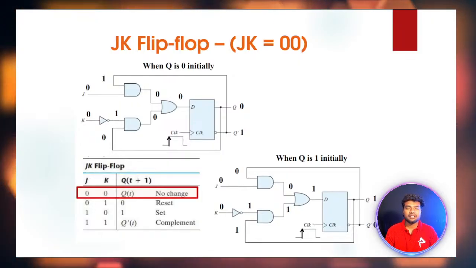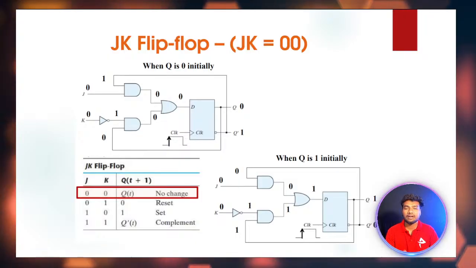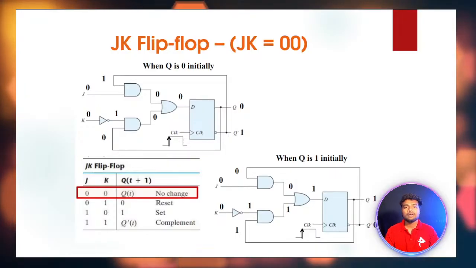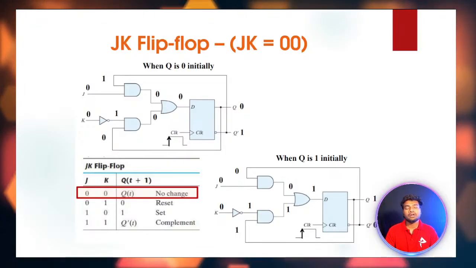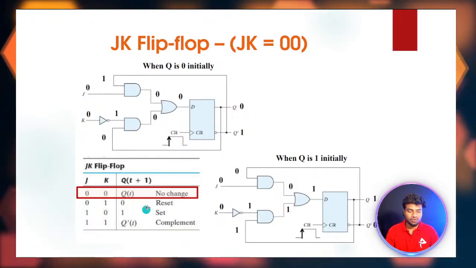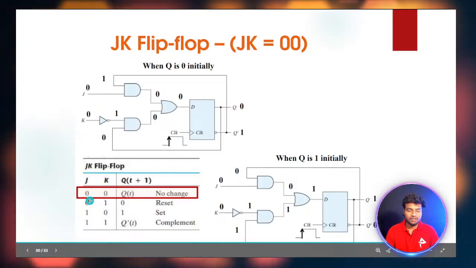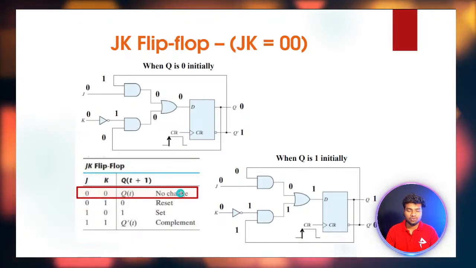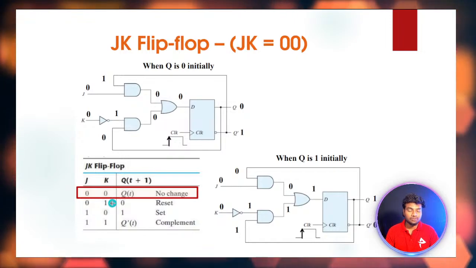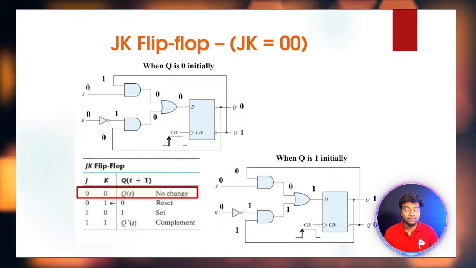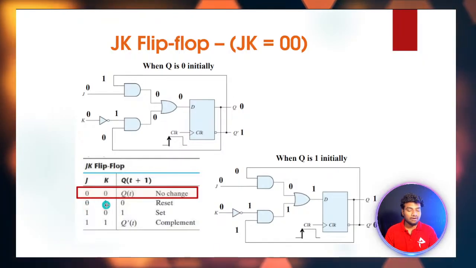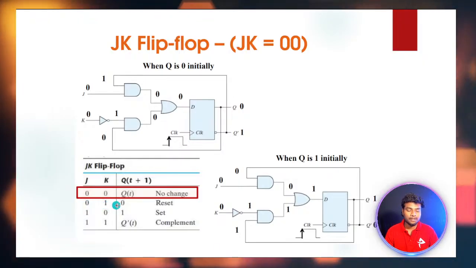The JK flip-flop works based on the SR latch itself. If S equals 0, you will get Q as output 0. Same way, if S equals 1, you will get the output Q as 1. This is what the circuit looks like. Here, if the J and K inputs are 0 0, there is no change in the memory state. If K has 1 and J has 0, you will get 0 as output. It's like S and R. So if J equals 0, you will receive the output as 0.